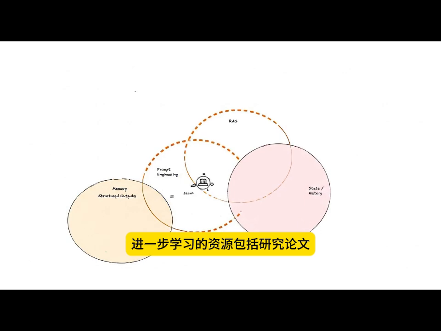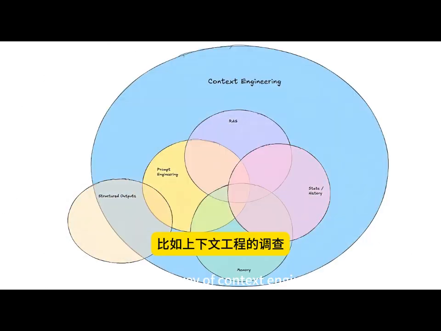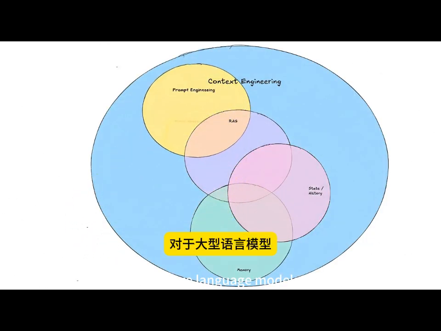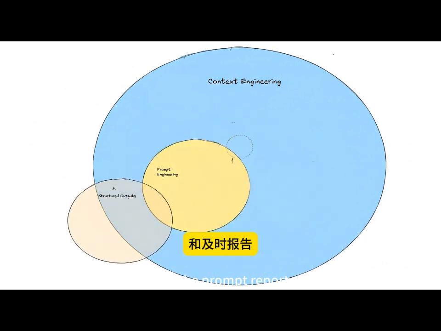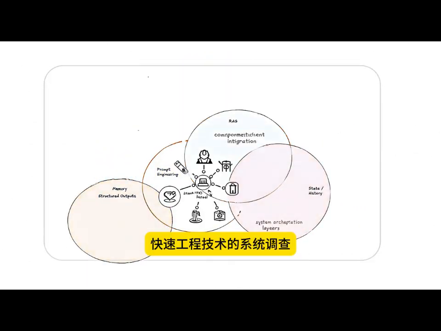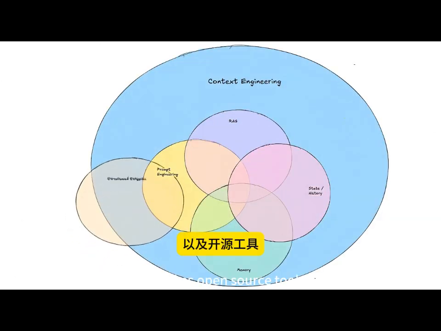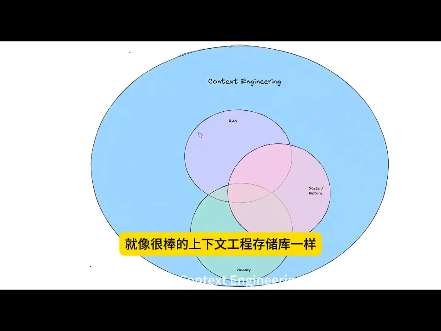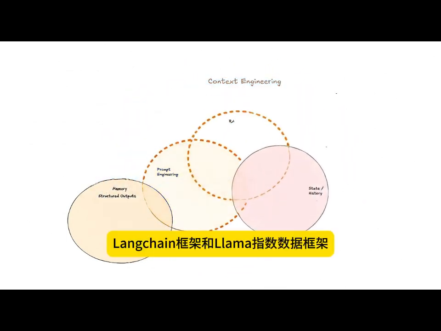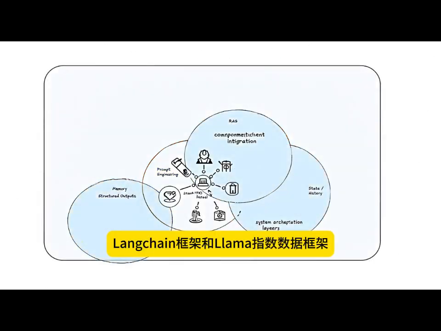Resources for further learning include research papers such as A Survey of Context Engineering for Large Language Models and The Prompt Report, a systematic survey of prompt engineering techniques, as well as open source tools like the Awesome Context Engineering Repository, LangChain Framework, and Llama Index Data Framework.